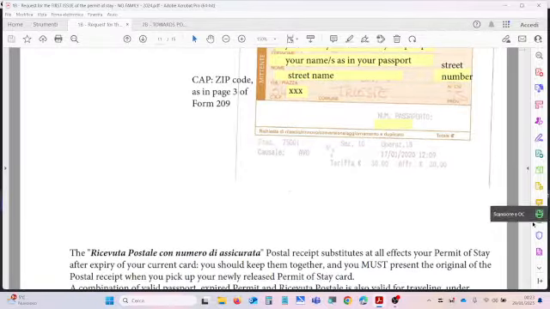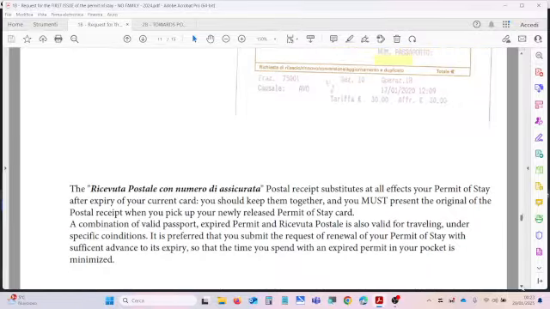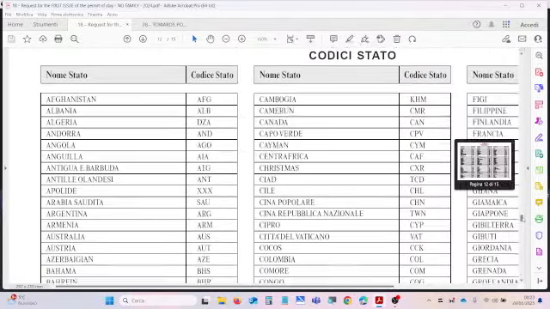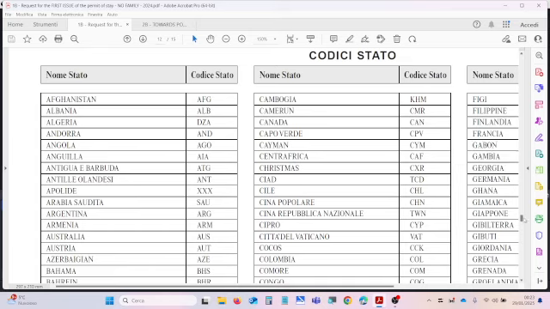You will receive also an appointment in the post office, an appointment with the police, a date. Normally, at this moment, the appointments will be very far in the future. So be patient and wait for your turn to go to the police. Remember that taking another appointment if you can't go to the right one can take time, and your permit to stay could be issued very late.